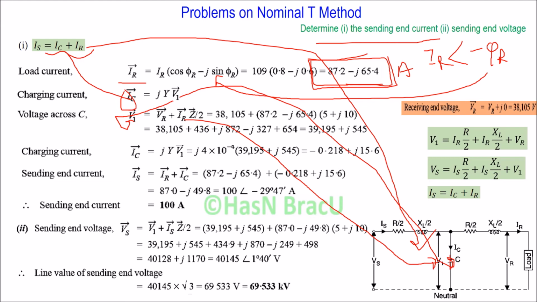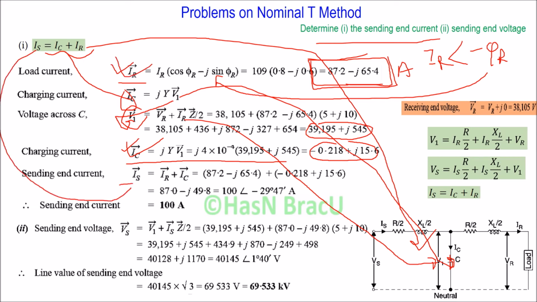And after putting the value we get the value for V1, right? So after getting the value of V1 we can easily determine the value of Ic, right? And it is minus 0.218 plus j 15.6, right? So we know Ic, we know IR, so we can easily determine the value of sending end current, right? So this is the value of sending end current, and 100 is the magnitude of this sending end current, right?